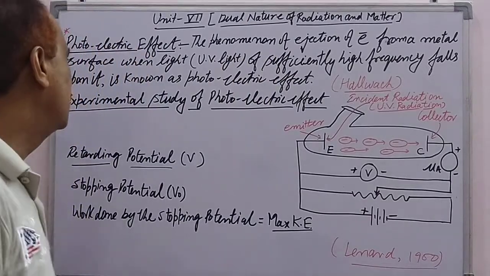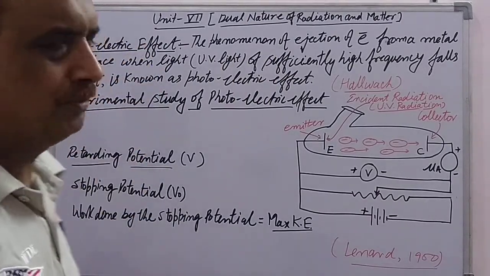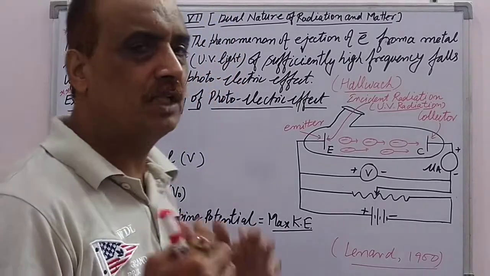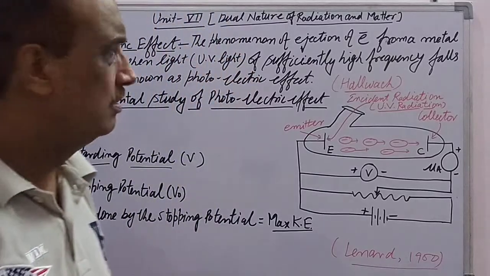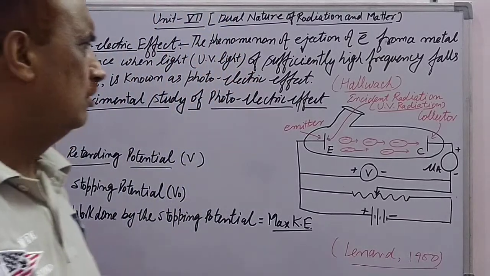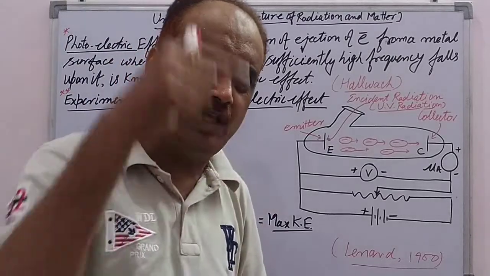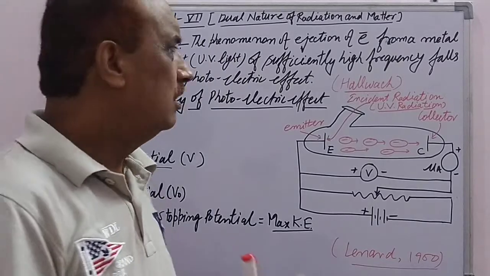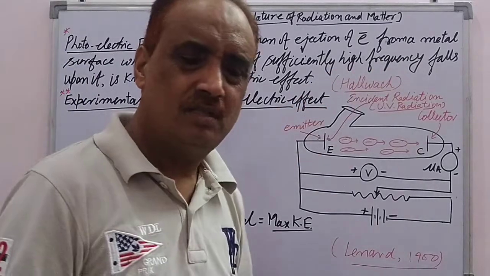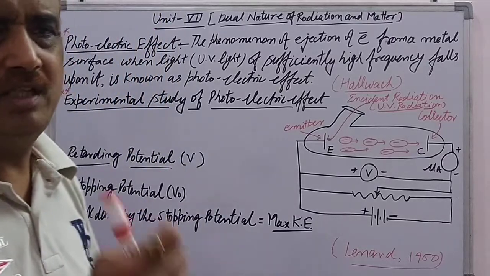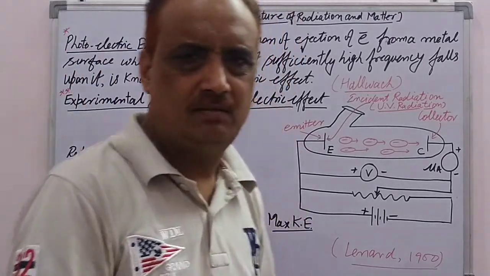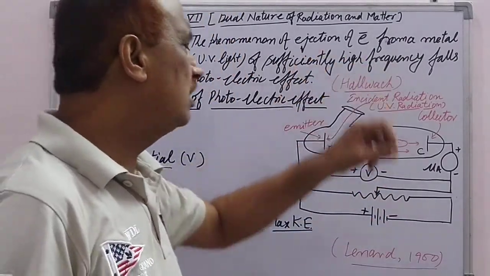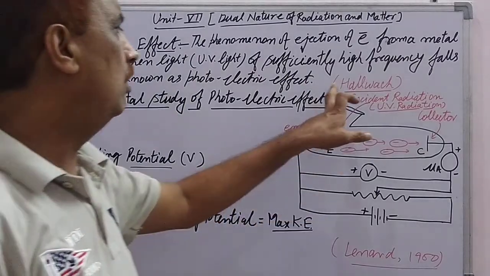Now after that we want to discuss, first, what is the photoelectric effect? The photoelectric effect is the phenomenon of ejection of electrons from a metal surface when light of sufficiently high frequency is incident on the metal surface. Sufficiently high frequency means that if the frequency is less than the threshold of the particular metal, then the electron will not be ejected, and such behavior was explained by the scientist Hallwachs.